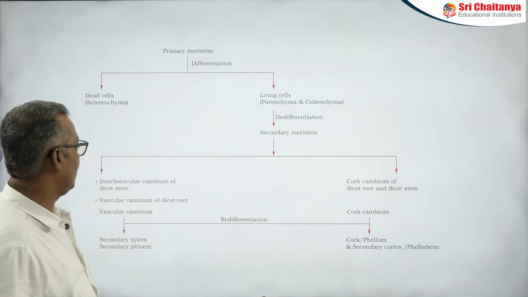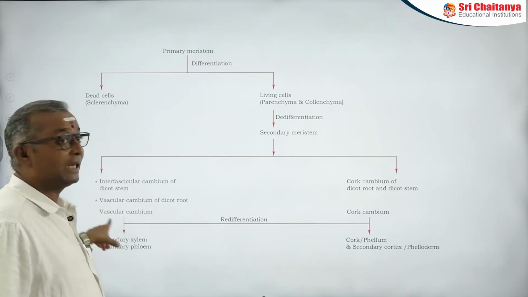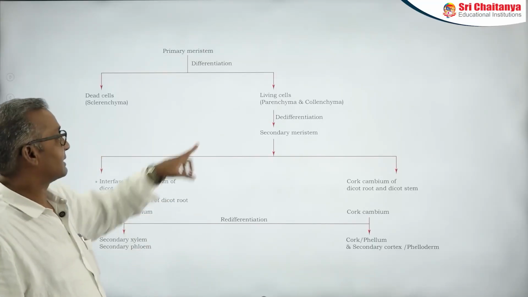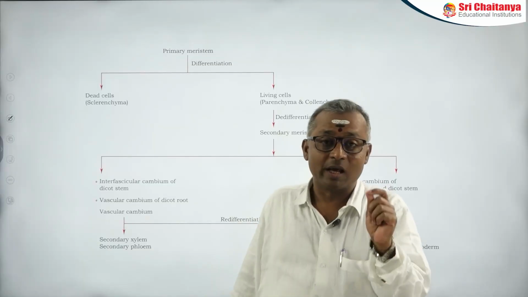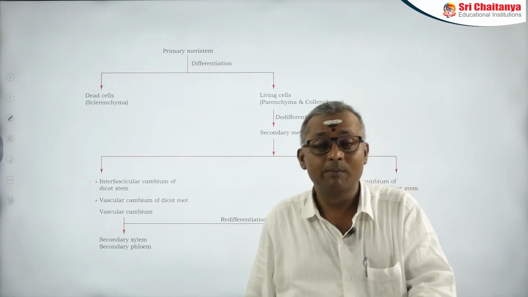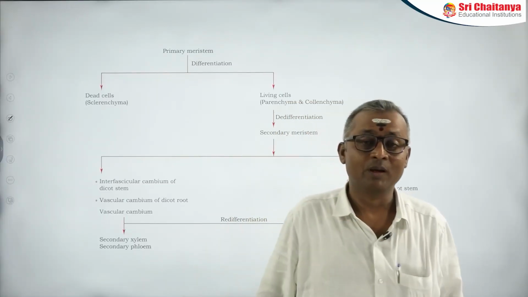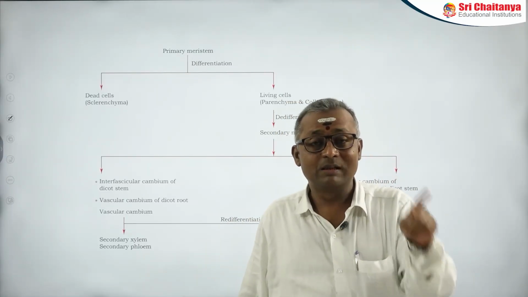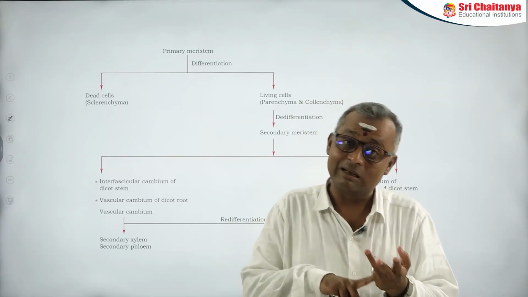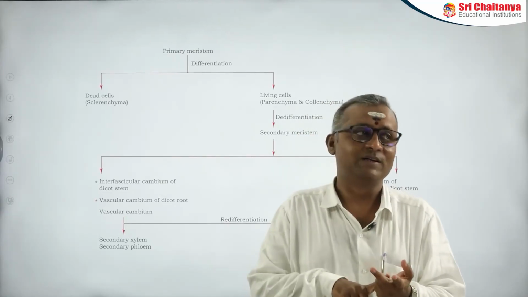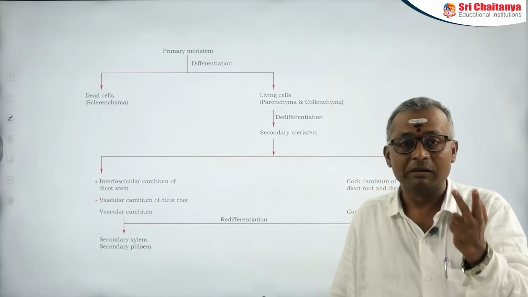If you observe very carefully here, I have not given vascular cambium of dicot stem as an example for a total secondary meristem. You know why? Because in dicot stems, vascular cambium is partially primary, partially secondary. How can you say? Because the vascular cambium of dicot stem is composed of interfascicular cambium and intrafascicular cambium. Intrafascicular cambium is a primary meristem.